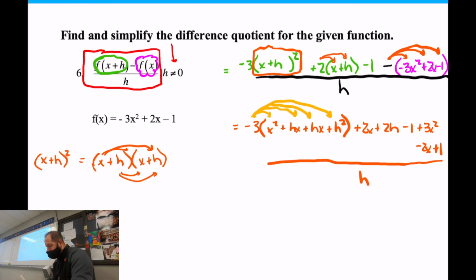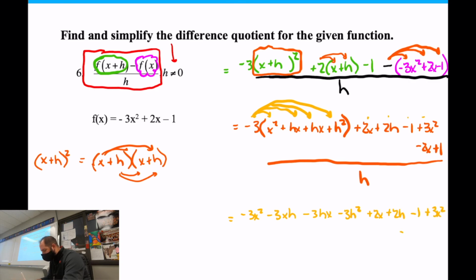But okay, so if I distribute that, here's what we have. We have -3x squared, -3xh or hx, however you want to write that, I don't care how you write it, and then -3h squared. So that's distributing the -3 over that parenthesis, right? In the back, I still have those same items that are back there because all of these items never changed, right? They're still all back there if you can see those. So I still have that 2x, the 2h, the -1, the plus 3x squared, the -2x, and the plus 1. And this is still all over h.